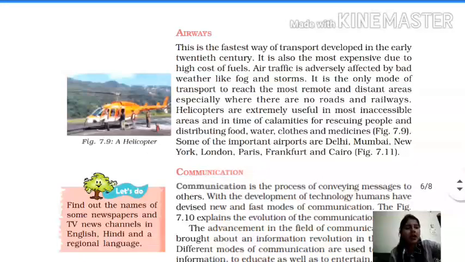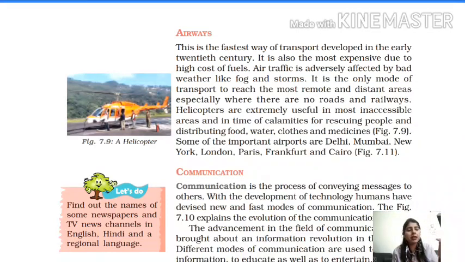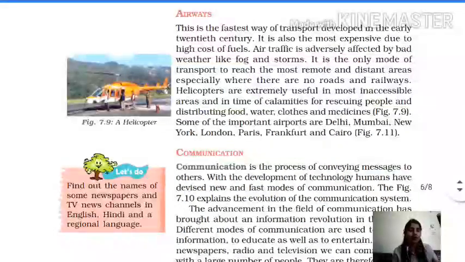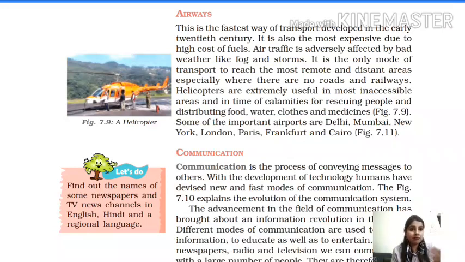Next is airways. What are the airways? The way of air by which people travel. Not that we just rise up in the air. Airways means planes. They may have their private helicopters, and also we used to go by plane if we have to go to another country for a tour. So definitely we use airways. In that case we cannot go by our car. Definitely it takes so many days, right?